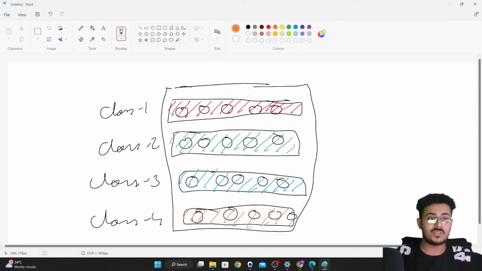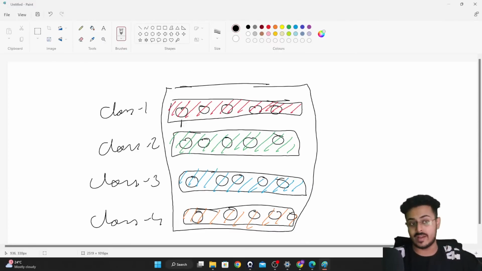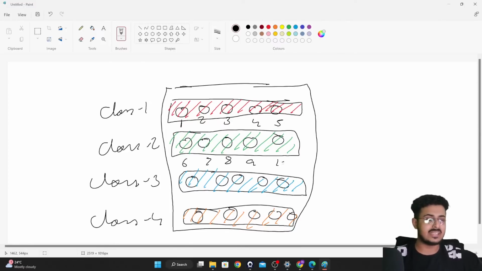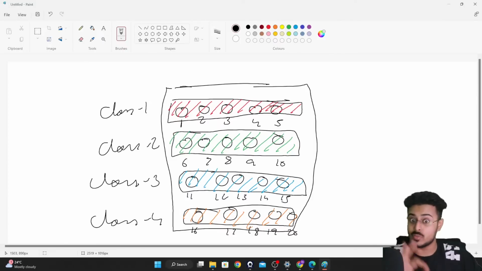So, for example, if the first student has the ID of 1, then no other student in the entire school can have the ID of 1. Then 2, then 3, then 4, and so on up to 20. So these are our students, guys. Every student has a unique roll number, a unique ID.